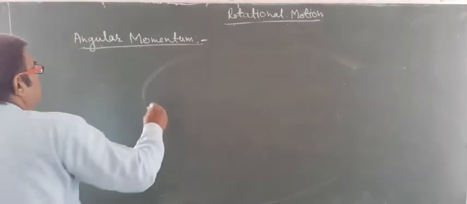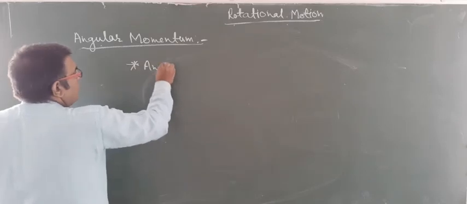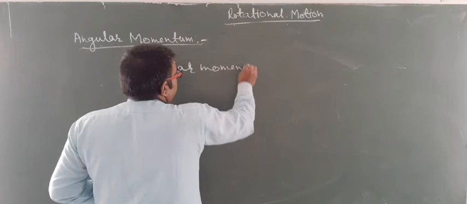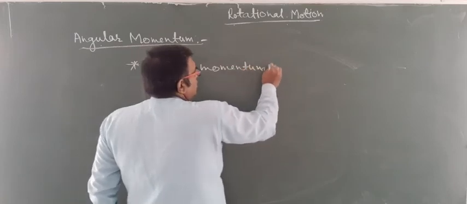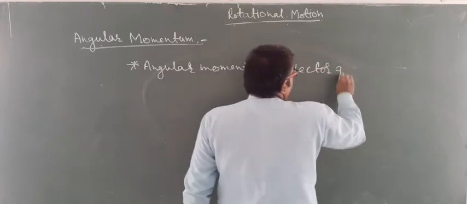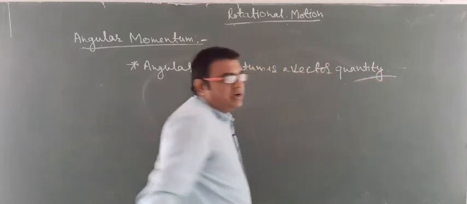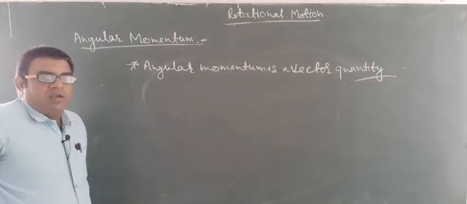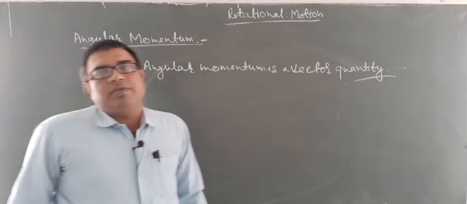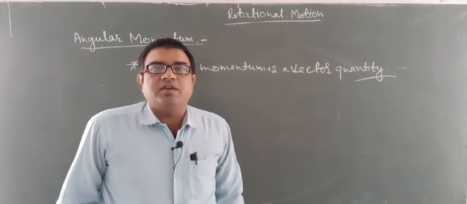Yes students, now angular momentum is a vector quantity. As you know, it is the cross product of velocity, which is a vector quantity, and the position vector, r vector, both are vector quantities. So angular momentum is also a vector quantity.